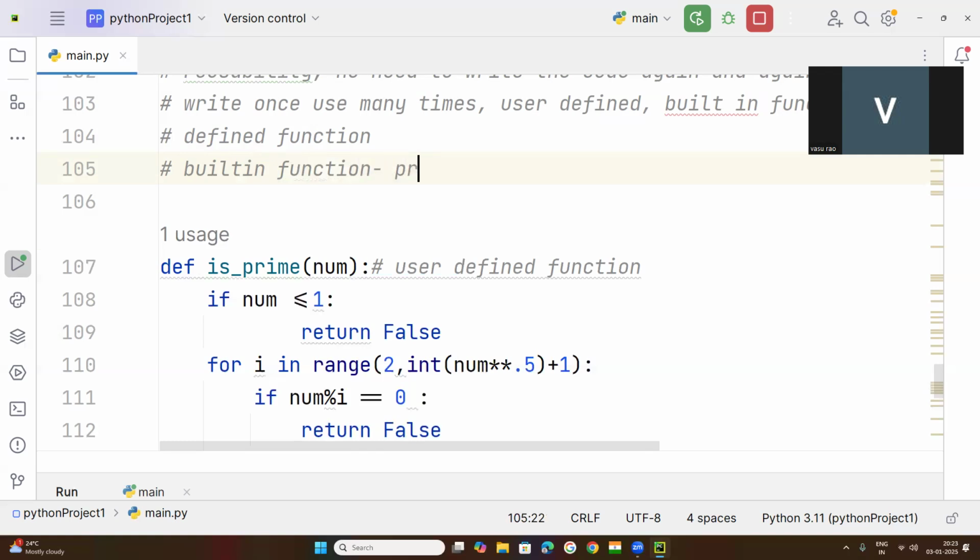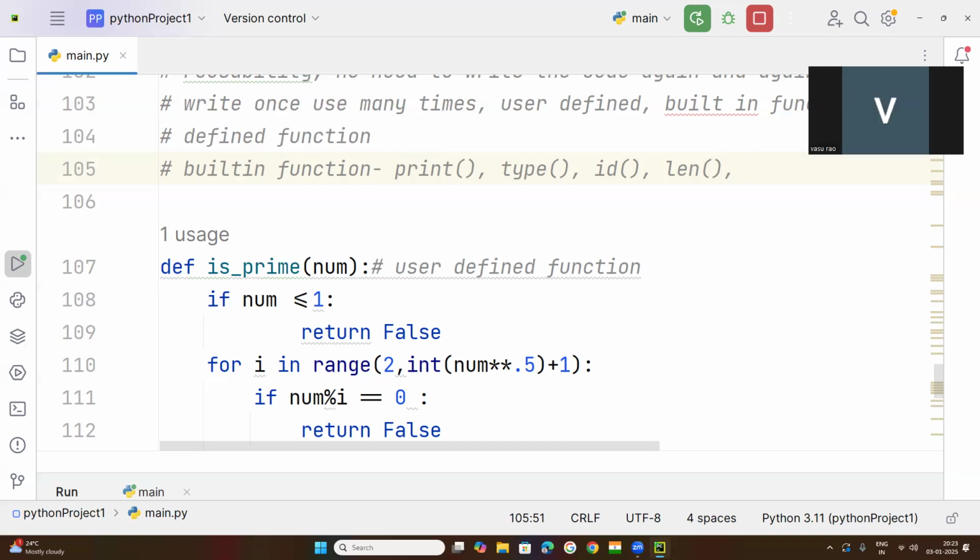Example, print function, type function, id function, len function, so many functions.